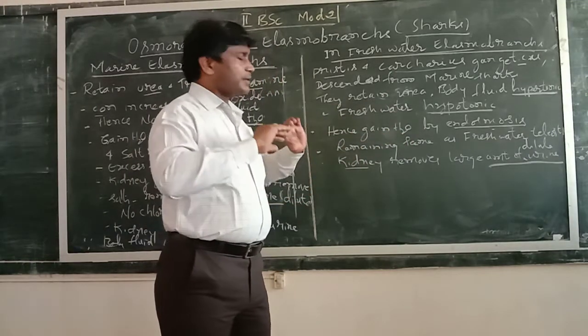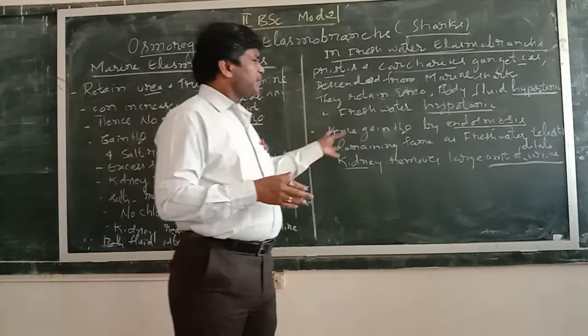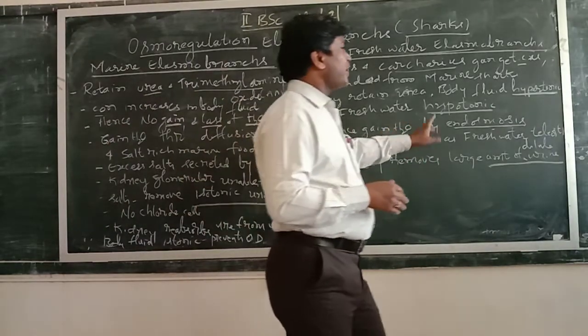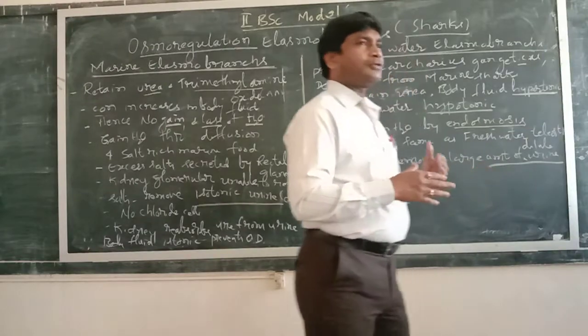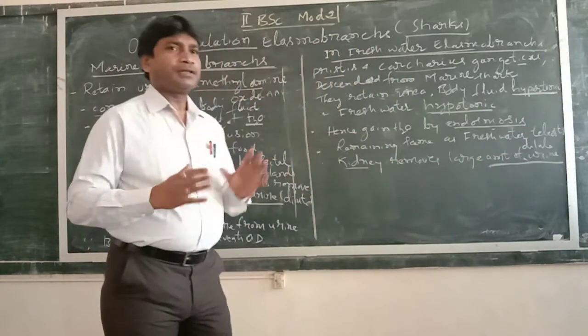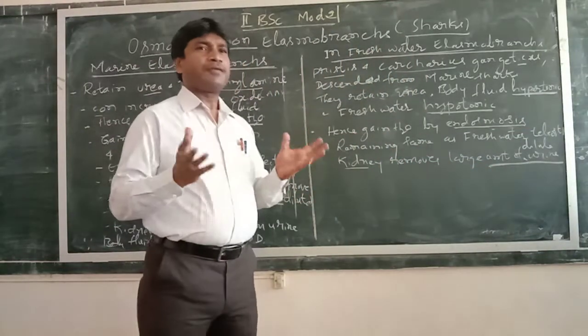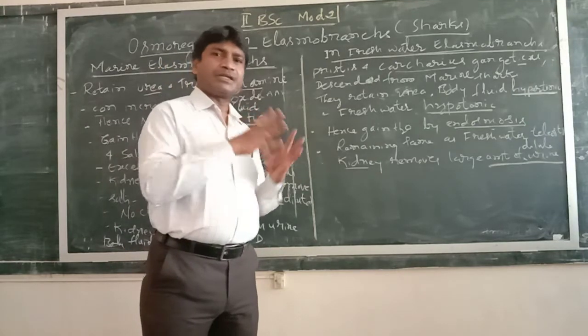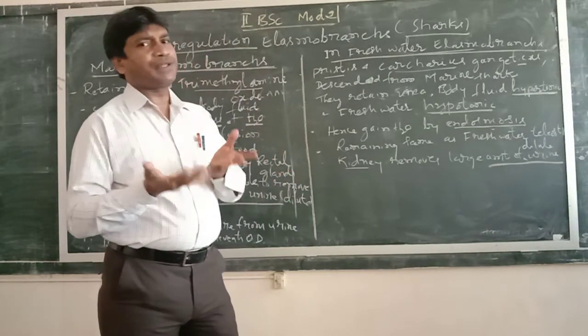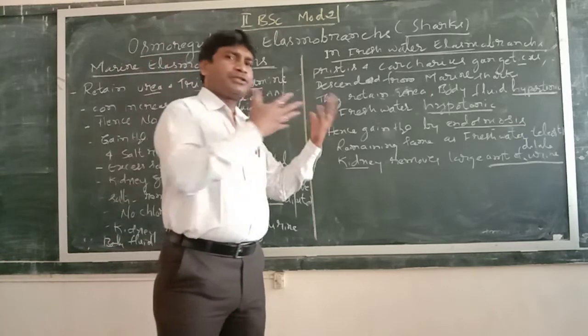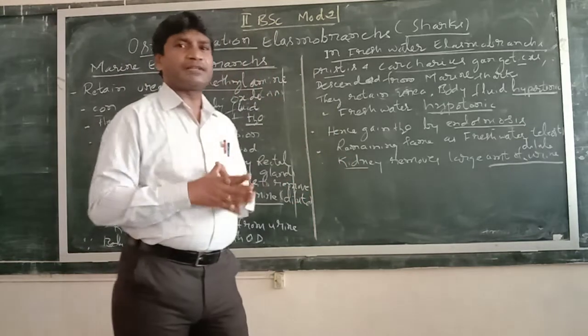And here the remaining mechanism is the same as that of freshwater teleosts. As we already studied the osmoregulation in freshwater teleosts, where the concentration of the body fluid is higher than the external medium, water enters into the body by endosmosis.